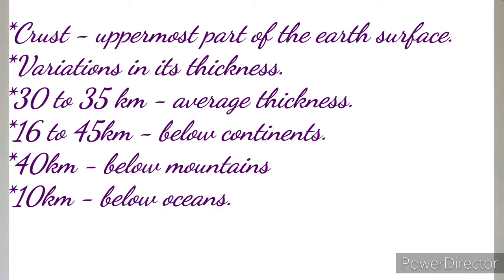Now, talking about crust. Crust is the uppermost layer of the earth's surface, and its thickness varies from place to place. Its average thickness is 30 to 35 km, but below the continents its thickness is 16 to 45 km. Similarly, below the mountains its thickness is 40 km, while under the ocean it is only 10 km.